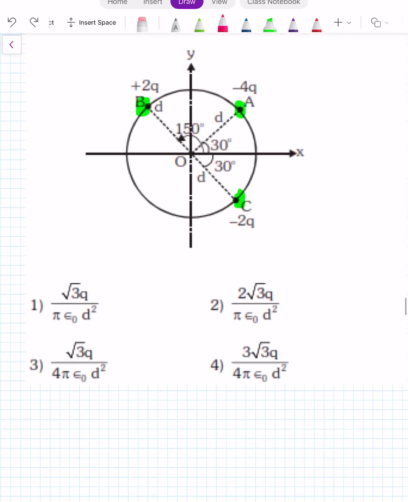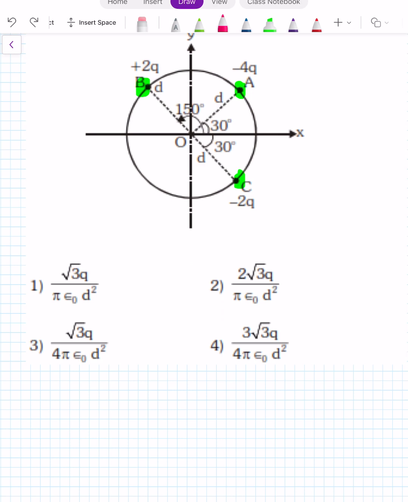Now at the center, electric field will be due to 3 charges. Due to A, a negative charge, the electric field will be in this direction, E1, and the E1 value will be KQ upon D square. Now, electric field due to B at this point is in this direction, E2, and due to C also in the same direction, E3.